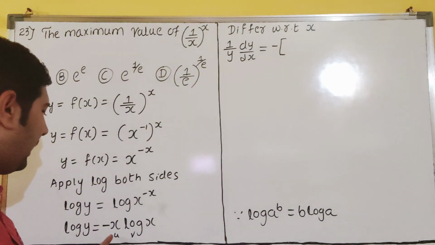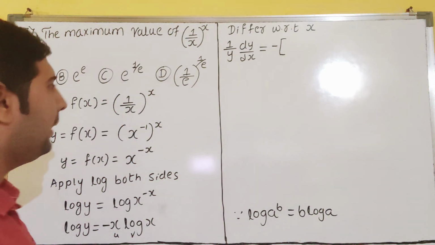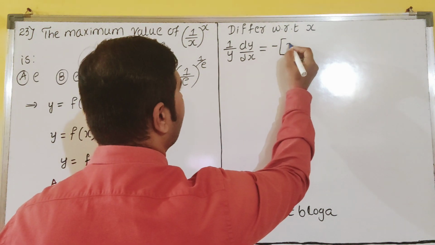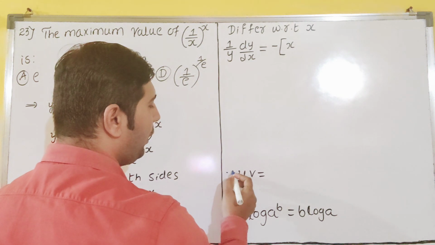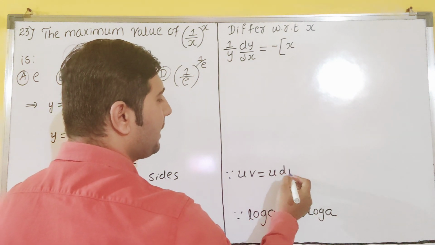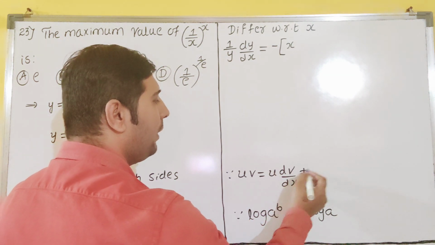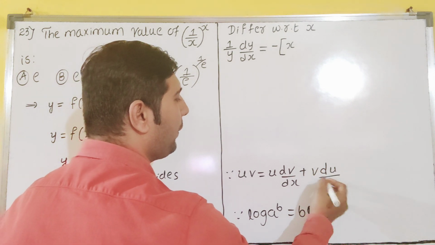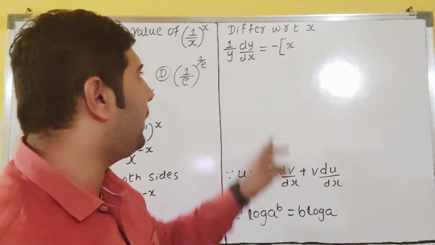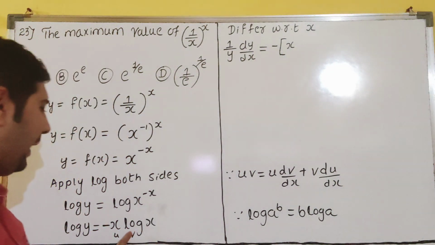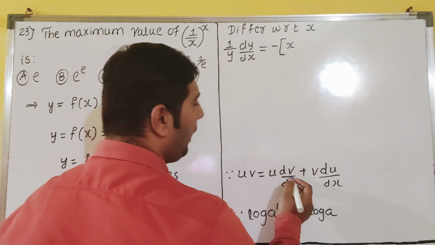So x is u, log x is v. If you don't know the u into v formula, you see: u is written as is, derivative of v you have to take, plus v is written as is, derivative of u you have to take, dear students. So this is the formula. U is written as is, x, and I have to take the derivative of v.